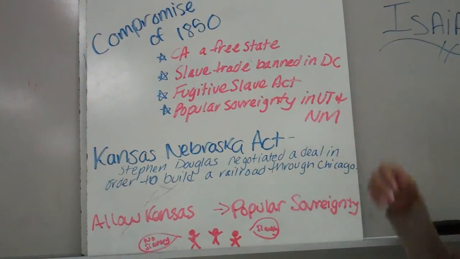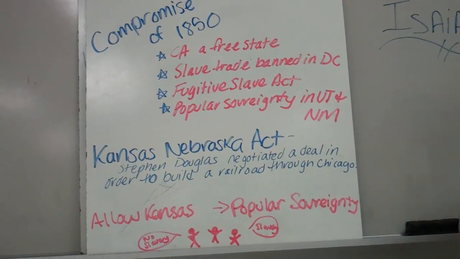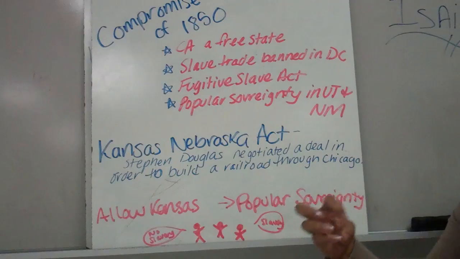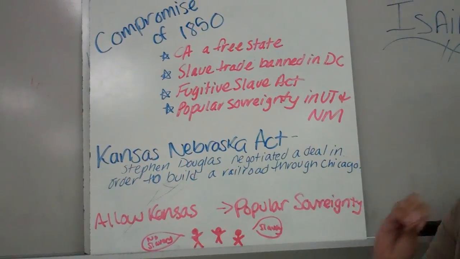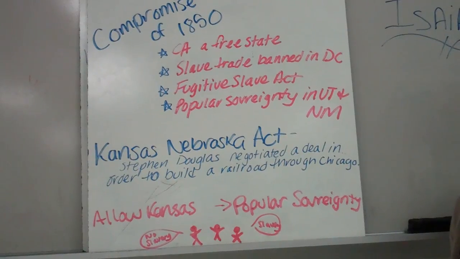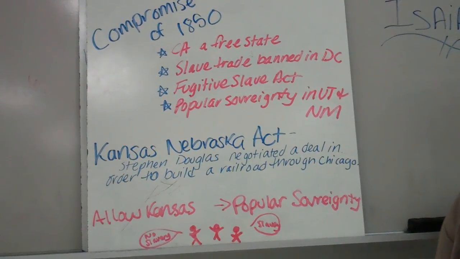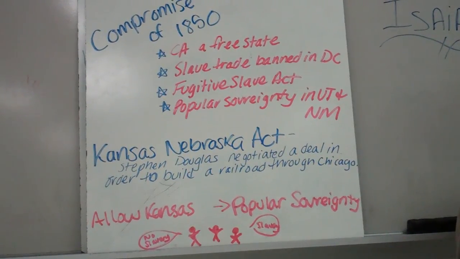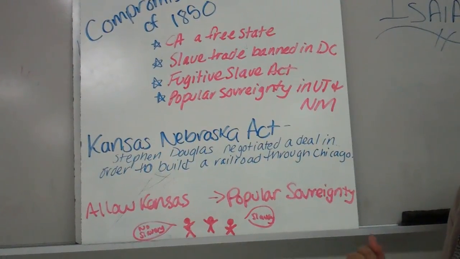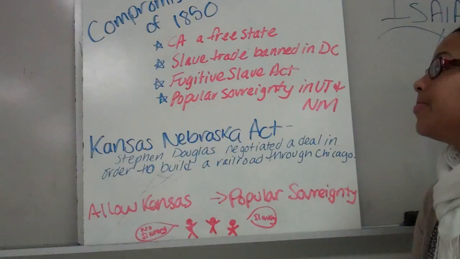The Fugitive Slave Act is strengthened, so now any person that escapes into the North can be brought back into slavery, and Northerners hate this because it brings slavery into their backyards. Many Northern states pass personal liberty laws in order to stop slave catchers from enforcing the Fugitive Slave Act.